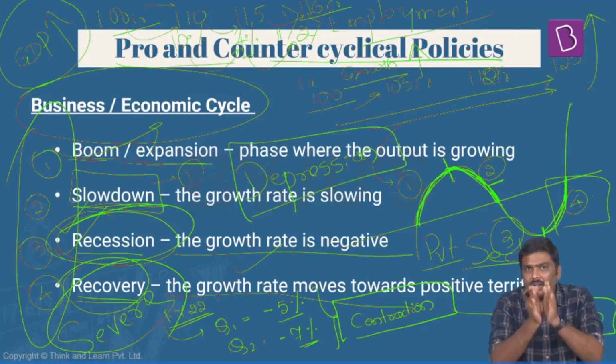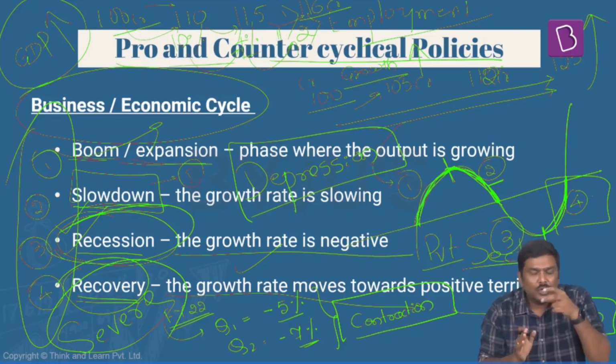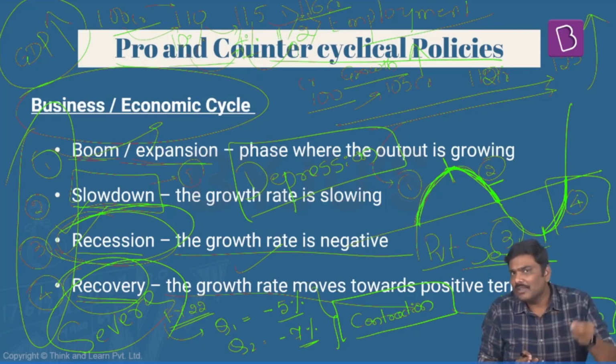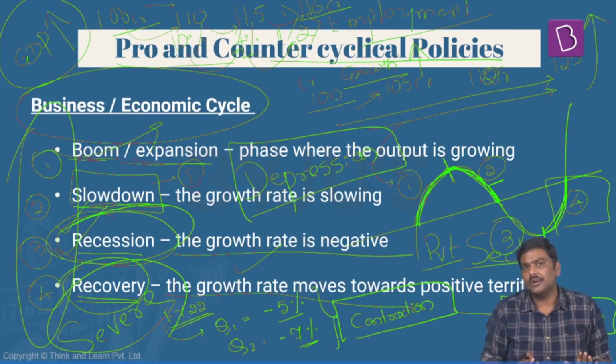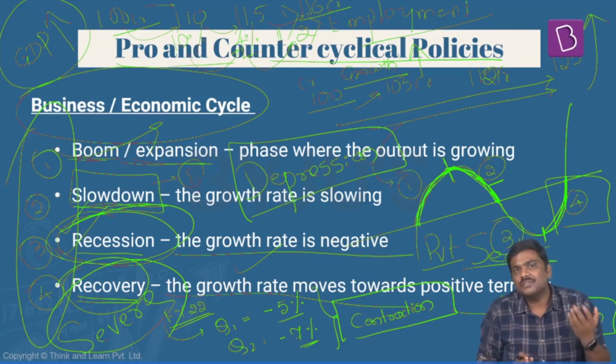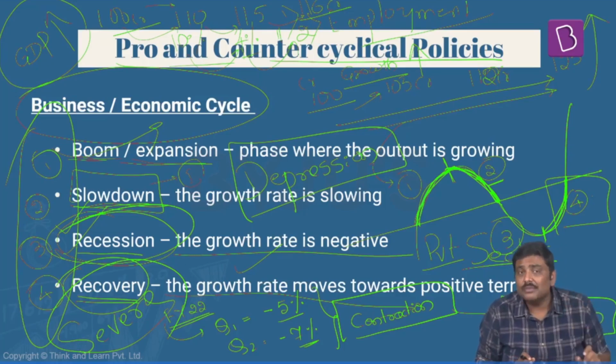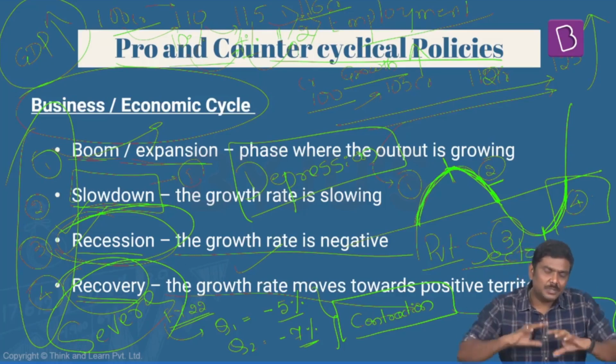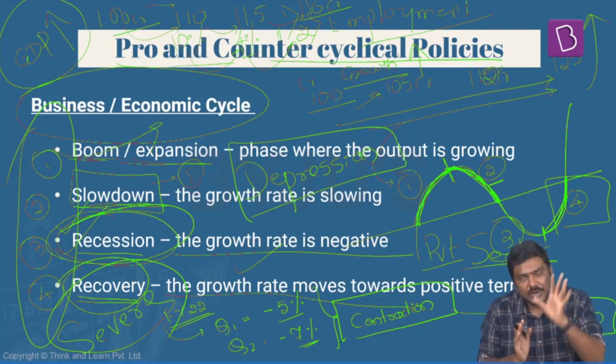Is it okay? Right? Recession is what? For 2 consecutive quarters, the economy will register a negative growth rate. For example, quarter 1 minus 5%, quarter 2 minus 7%. Now, what we expect at this particular point of time is that the government will swing into action.